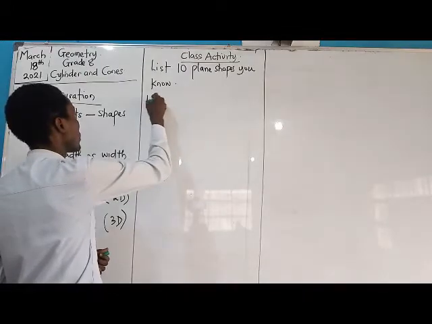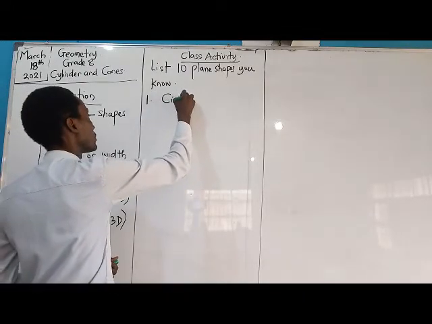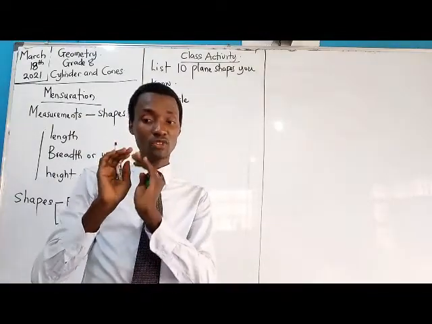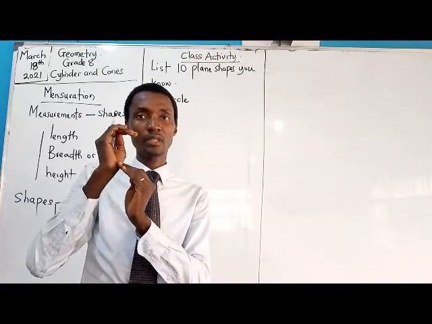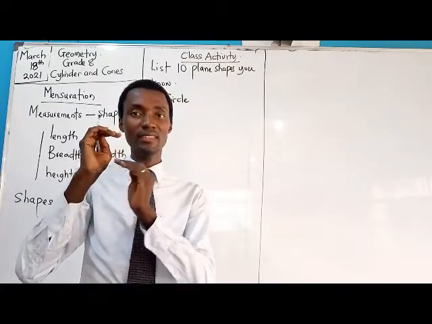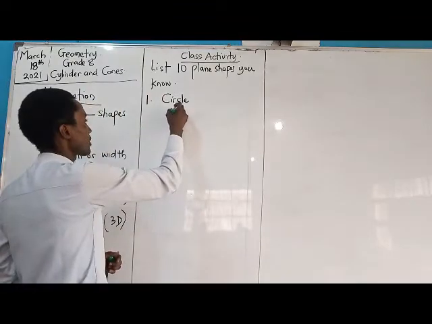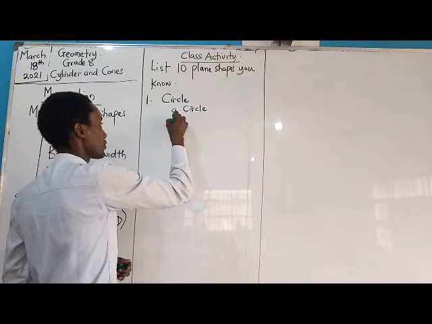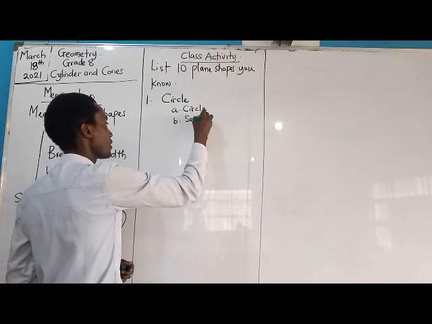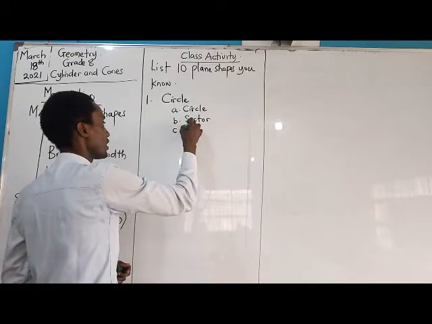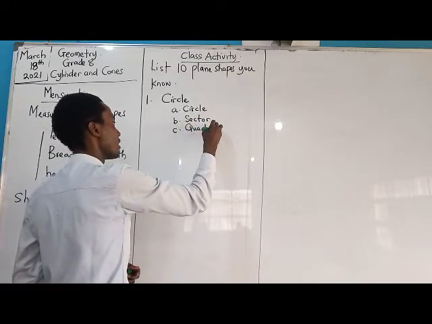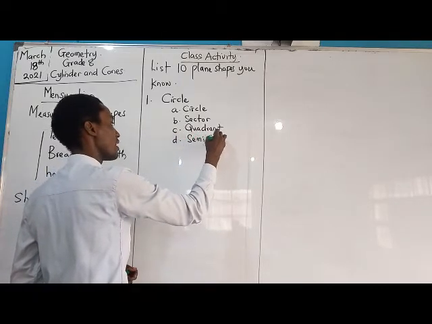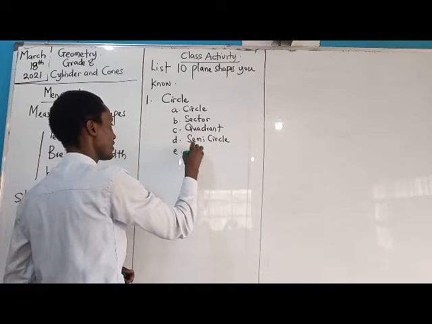Number 1, we have what is called a circle. I'm going to give a title and then list other shapes that we can find in it. Under a circle, you could have a sector, a quadrant, a semicircle, and a segment.